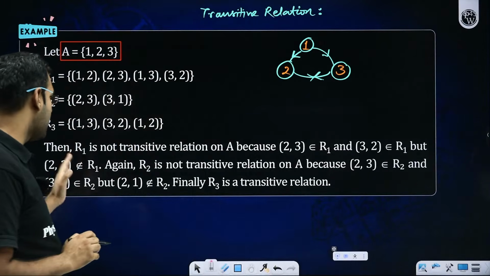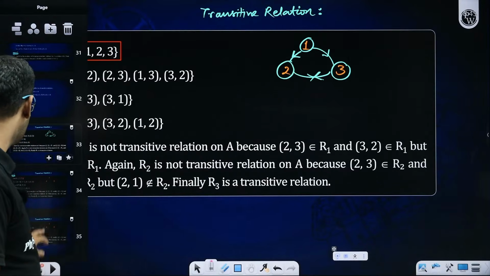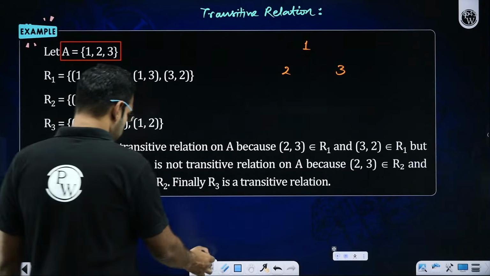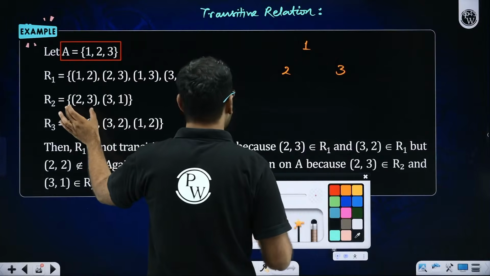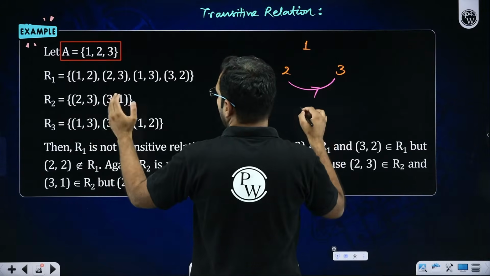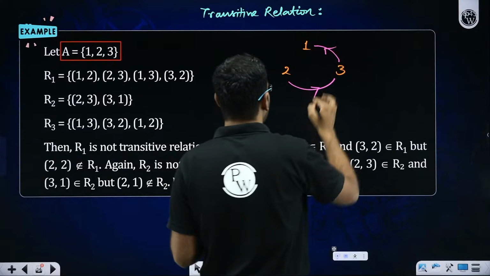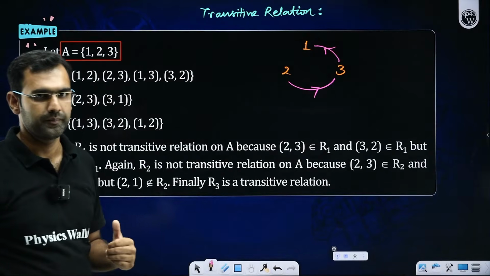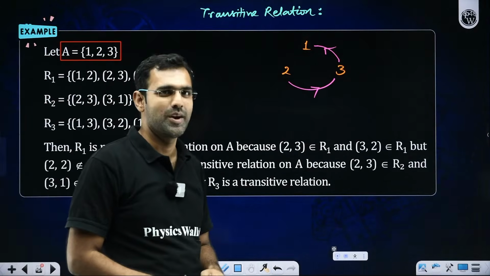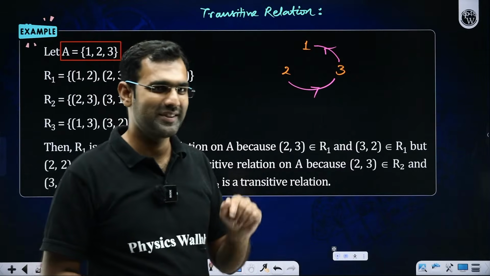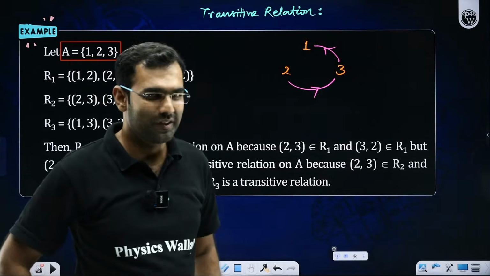Did you all get this R1? Shall I explain it with R2? Let's quickly understand it with R2 so that you get more clarity. R2 has (2, 3). R2 has (3, 1). So I hope you do see the problem here again. We'll talk about that very soon. Let me just get into transitive, then we'll talk about equivalence relations as well.